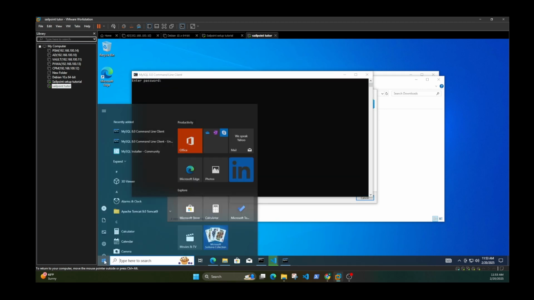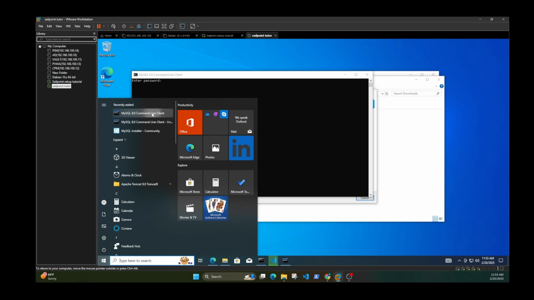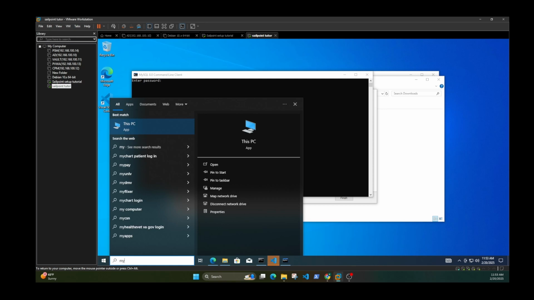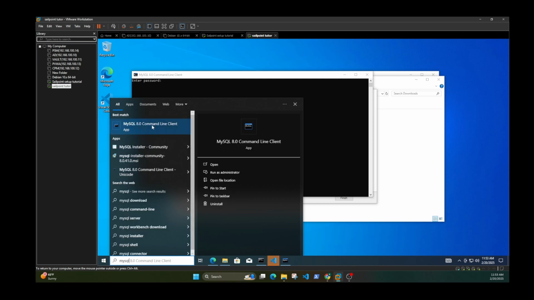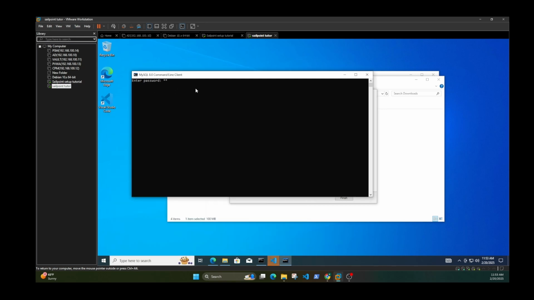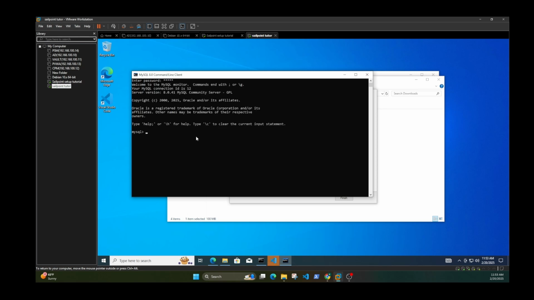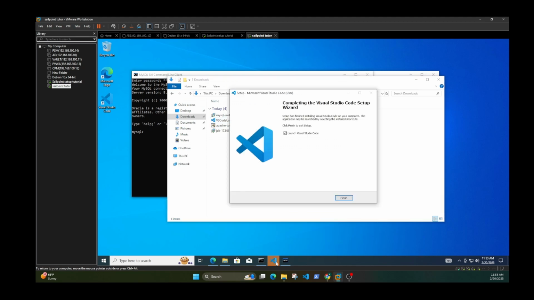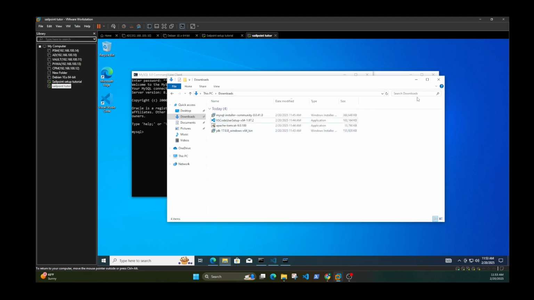So after you set up SQL, you should have this. If not, just type in MySQL and then open the command line client. And the password, I set mine to admin, if you recently remember. And then just close that out.